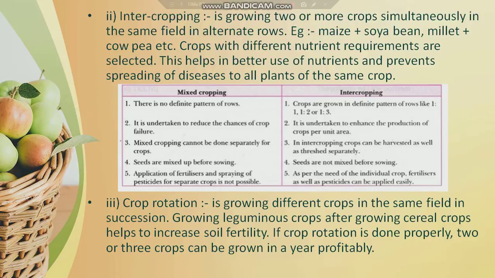How the crops are selected is, for example, if I'm going to sow a rice crop in a field, and this rice will consume a large amount of nitrogen, so after harvesting rice I will prefer to grow leguminous crops, so that due to the presence of rhizobium bacteria, these leguminous plants will restore the nitrogen content to the soil. In this way, selecting different types of crops and sowing and harvesting them alternately in the same field in a properly planned way is called crop rotation.